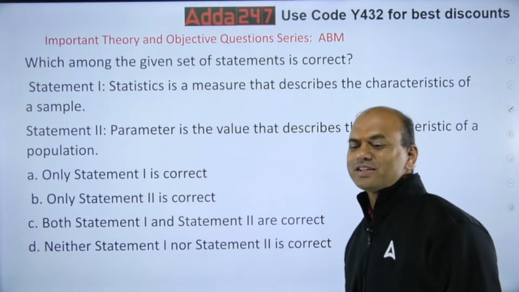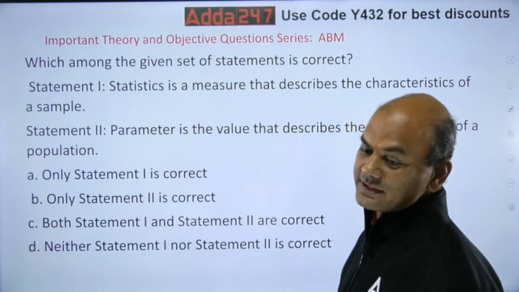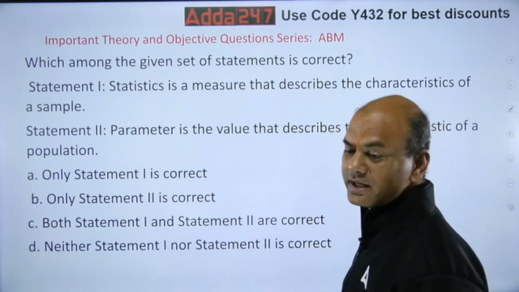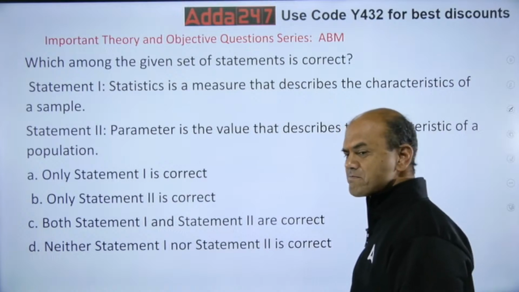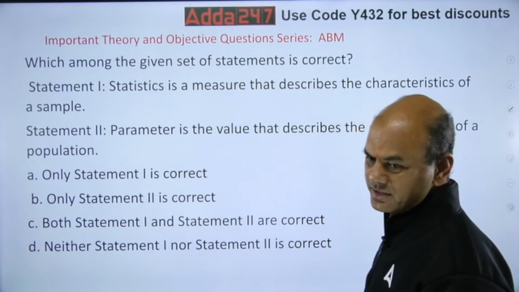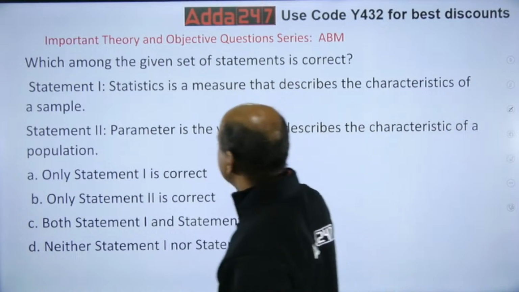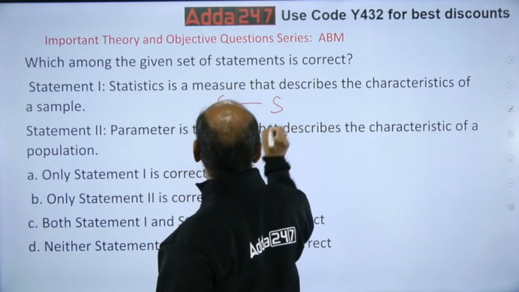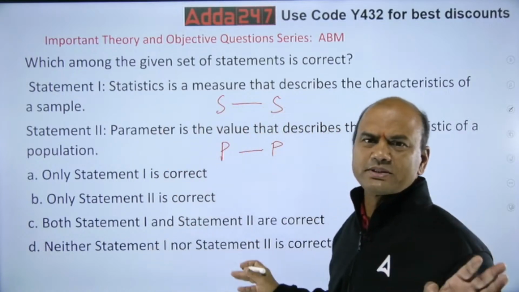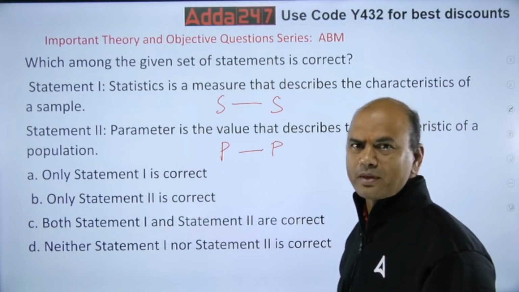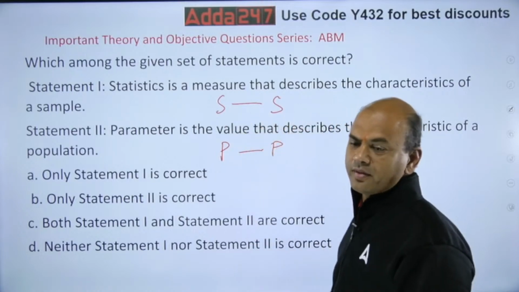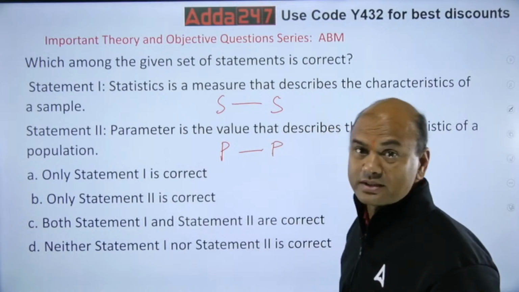So, statistic is a measure that describes the characteristic of the sample. Is it so? Statistics describes the sample and parameter describes the population. How many of you agree with this? Here, kindly understand one simple logic. S for S. Always remember this. S for S, P for P. Kindly remember this basic. So S for S means statistic is for sample. Parameter is for population.